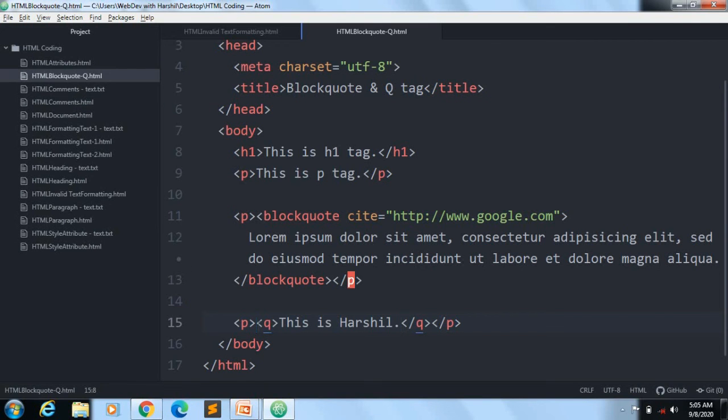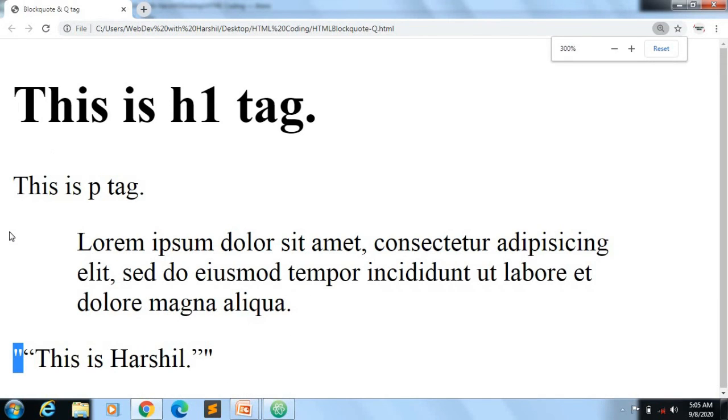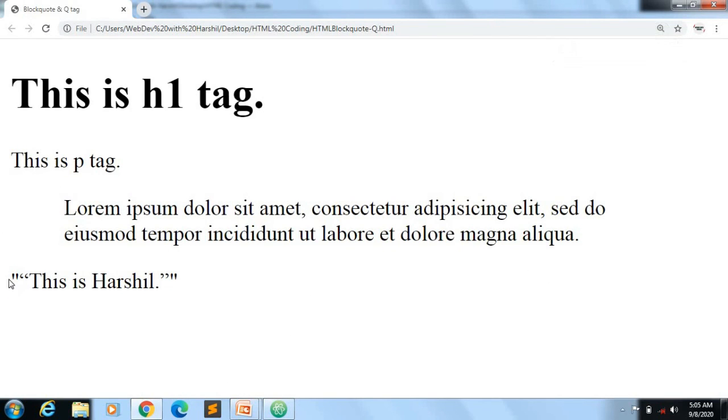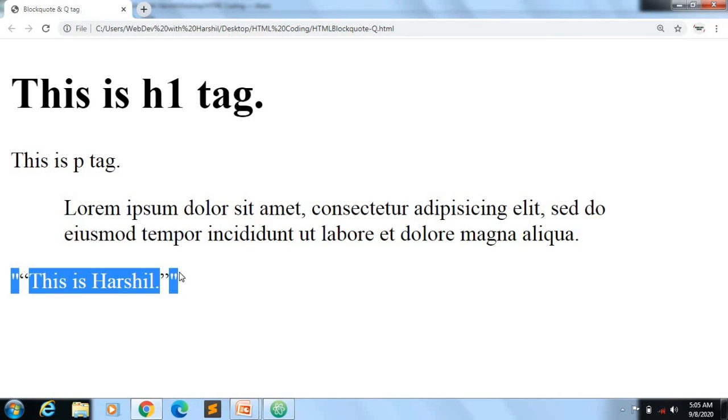And these double quotes are different from our normal quotes. If I write here double quotes like this, outside the Q tag, let's save it and refresh, then you can see these double quotes are different. You can see the outside of this Q tag, the double quotes are selecting, but inside the Q tag it is not selecting. So that is the thing.